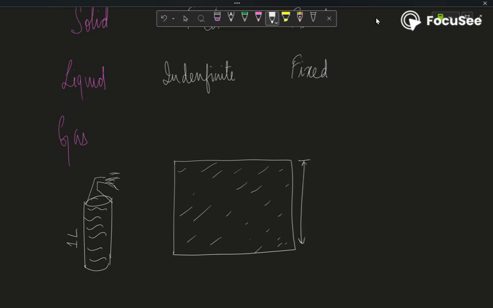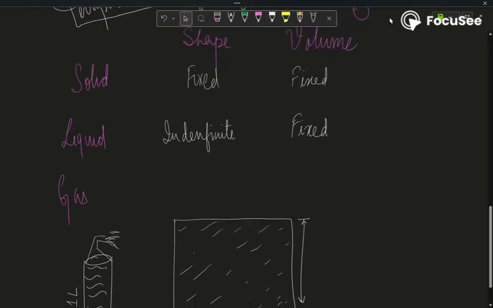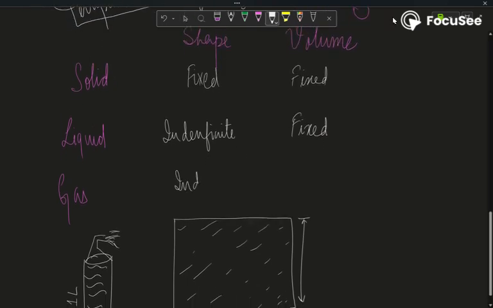So gases occupy the shape and volume of the container that they are stored in. They do not have either a fixed shape or a fixed volume.